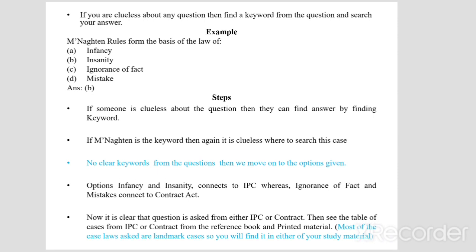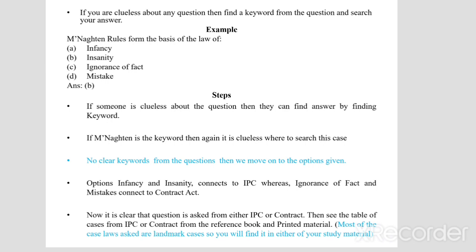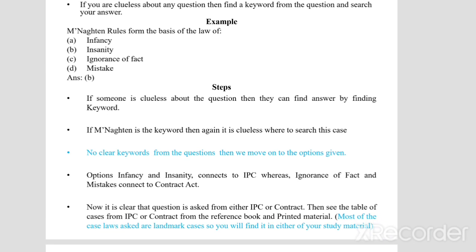So if you are not clear with the question, then go to the given options. Infancy and insanity are connected with IPC, whereas ignorance of fact and mistake are connected with contract. So now you are clear that this question is connected to either contract or IPC. Just go through the index or table of cases in the Contract Act and the IPC.